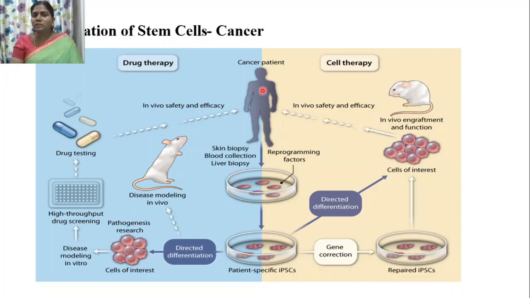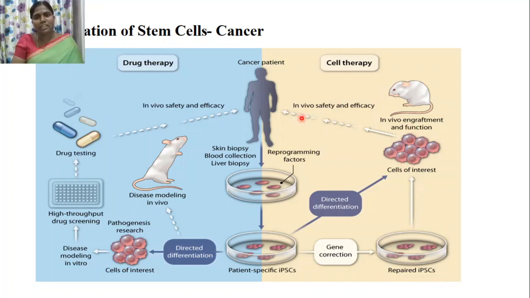After biopsy, the cells are cultured in vitro and reprogrammed using gene therapy techniques, where the affected genetic factors are treated using gene correction methods to produce repaired induced pluripotent stem cells.